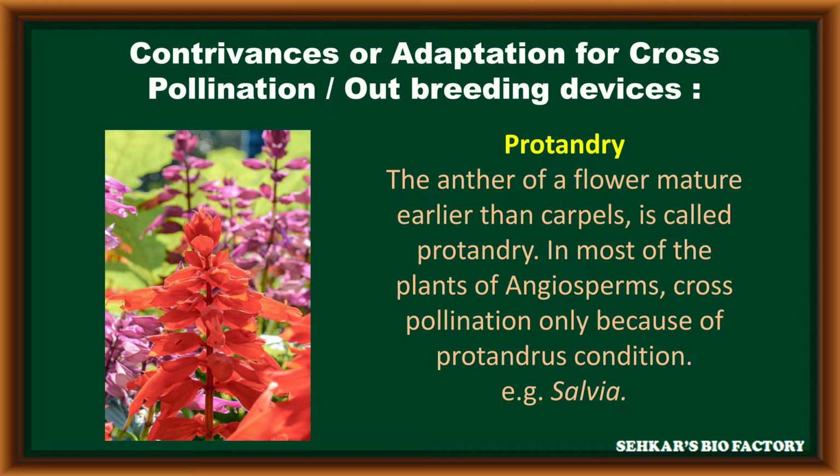Due to this protandry, when anthers mature first, they can release their pollen grains into the surrounding environment. In such conditions, if pollen grains fall on the stigma of the same flower, they never germinate because the carpel or pistil is unmatured, so self-pollination is prevented. This protandry can be seen in some plants like salvia.